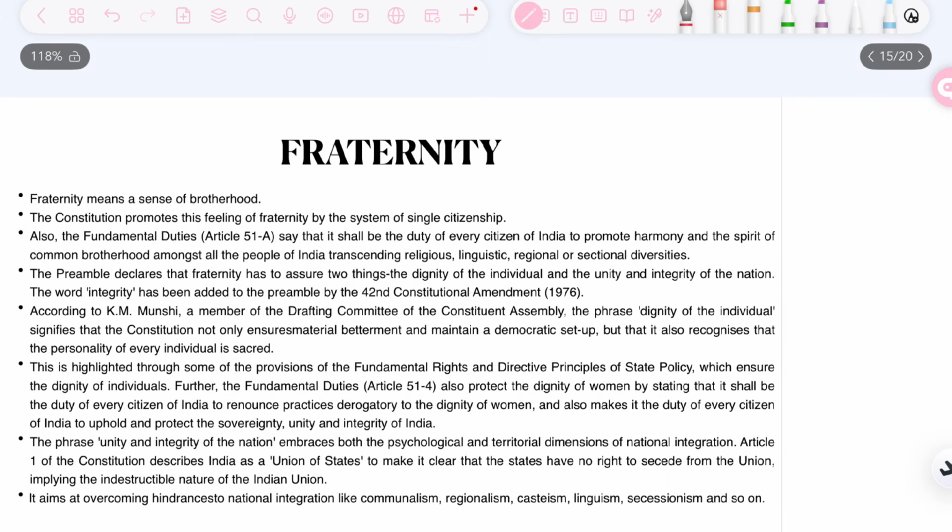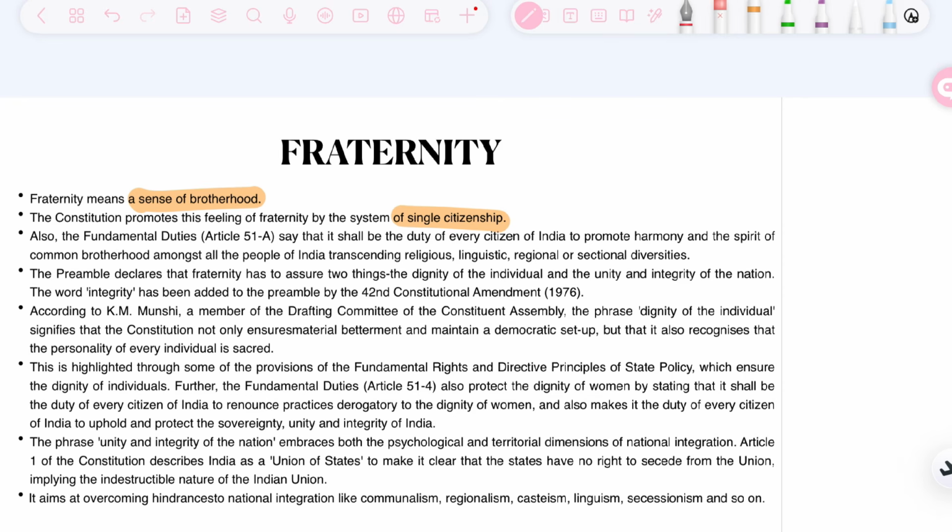The next thing that we have to discuss is fraternity. Fraternity is just a sense of common brotherhood. Bhaichara is fraternity. Now, how will this sense of common brotherhood come? Since we are all Indians, it will come through a system of single citizenship. You are also Indian, I am also Indian. You are from Punjab, I am from Haryana. This doesn't matter, because we all are common in one thing, that is, we are all Indian. This is the idea behind fraternity.